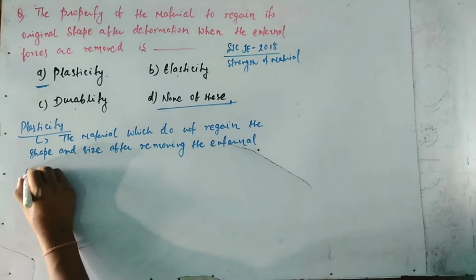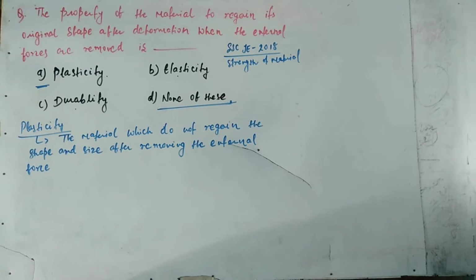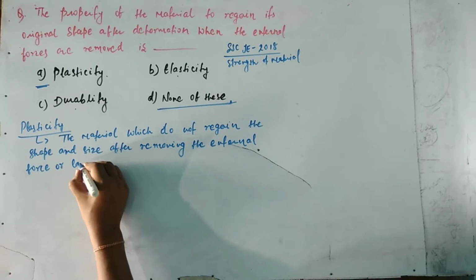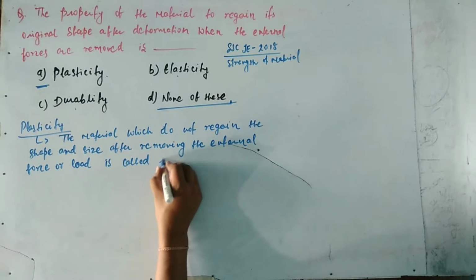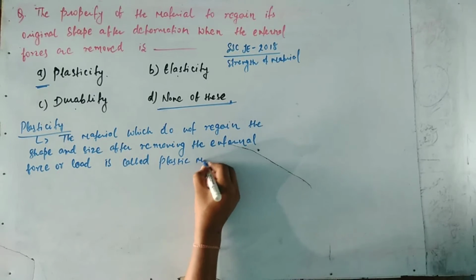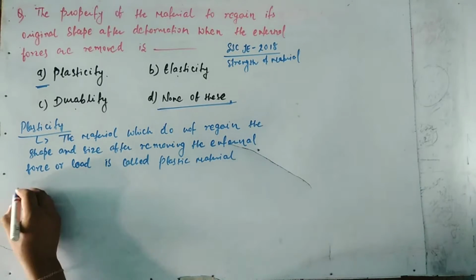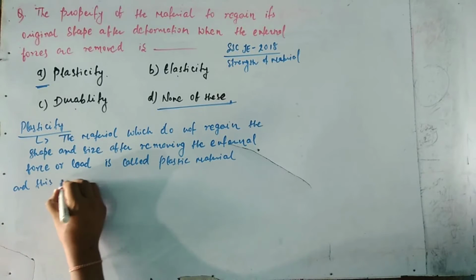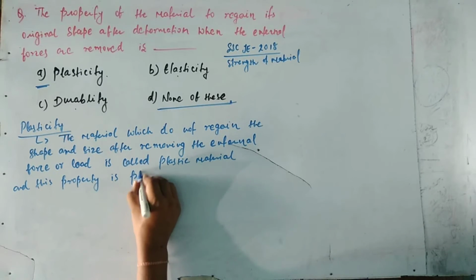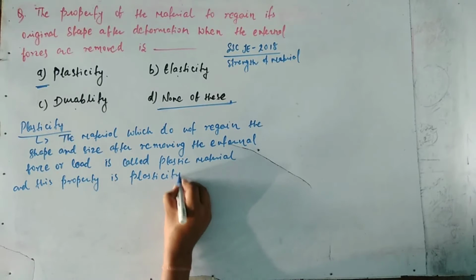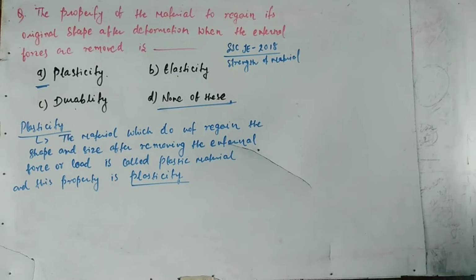This property is called plasticity. The material which does not regain its shape and size after removing the external force or load is called plastic material.